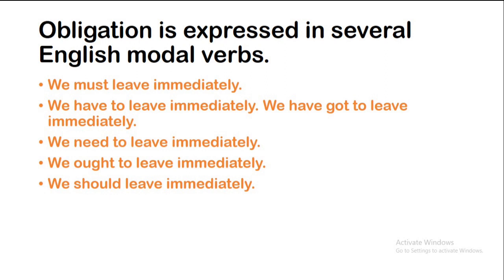Have to and have got to are more colloquial and not as strong as must. Others follow in order. Need to is almost as strong as have to. Ought to expresses an obligation that is weaker but still stronger than should. Other English speakers may also rank differently.